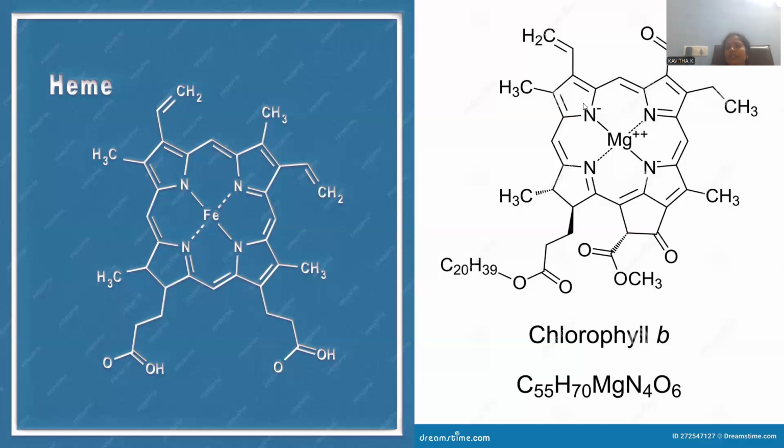And another pyrrole containing constituent, again you can find the porphyrin ring, but instead of iron, if you place magnesium dipositive, Mg plus 2, over there. This magnesium, whenever present in this porphyrin ring system, or the entire skeleton, is able to impart the green color. Again, it is a kind of pigment able to impart the green color, and that is the responsible material in our chlorophyll. Everybody is aware of the function of chlorophyll in plants, especially in the leaves.